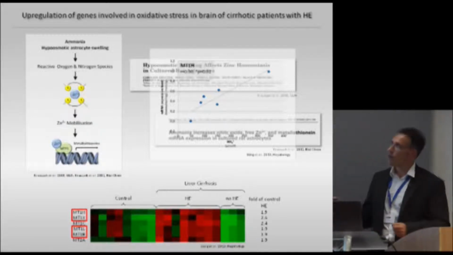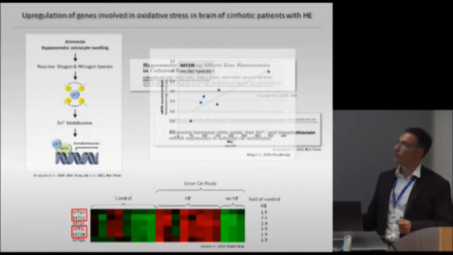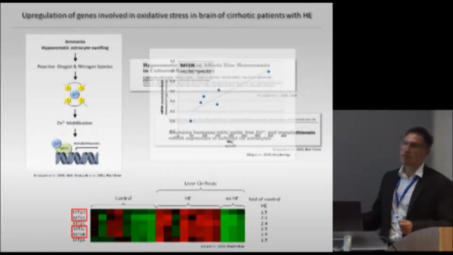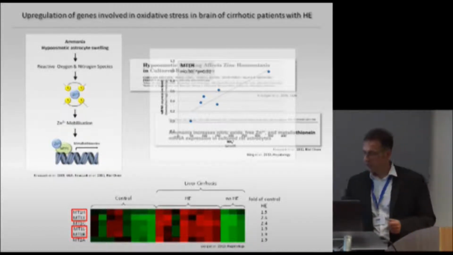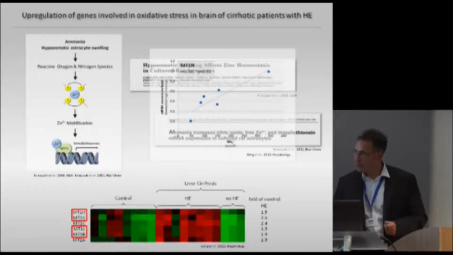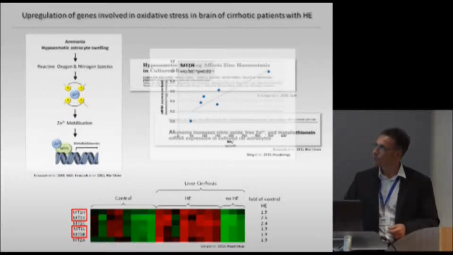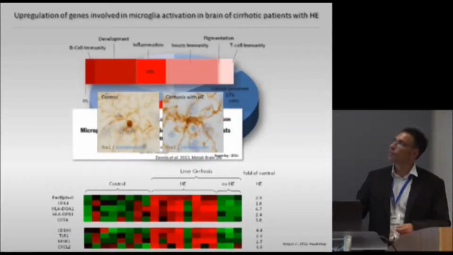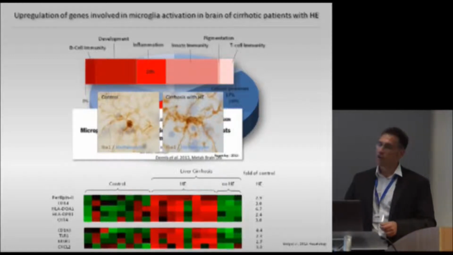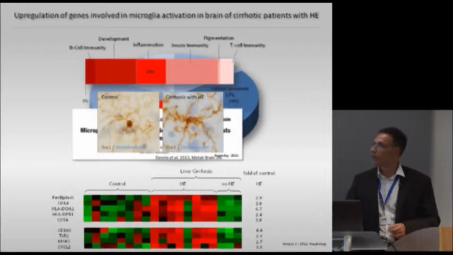And interestingly, the expression level of those genes in those patients correlate with the serum ammonia levels. And this is true not only for this metallothionein, but also for several others. Of course, we were also interested in looking at genes which are involved in inflammation, because this is a very interesting topic now in hepatic encephalopathy.